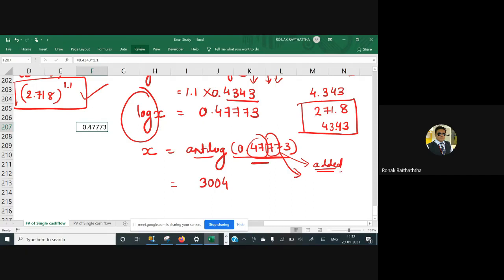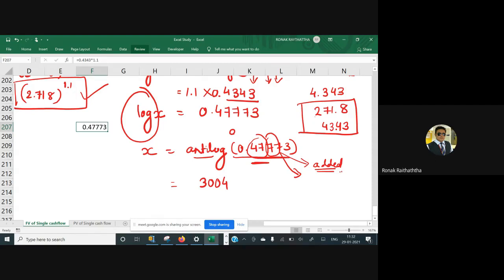Now the next question arises: sir, where to put the decimal? Here in this case, it would be the exact reverse of what we did in the log. See, before the decimal, how many digits do you have, sir? Before the decimal, zero digits are there. No digits are given to you. So here in this case, you add 1 digit.